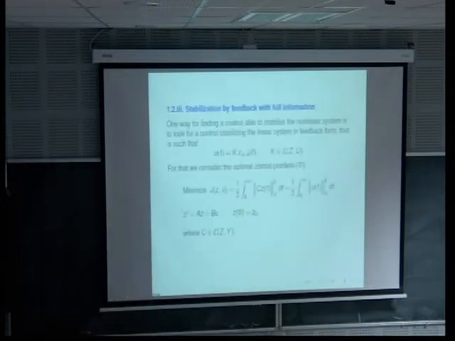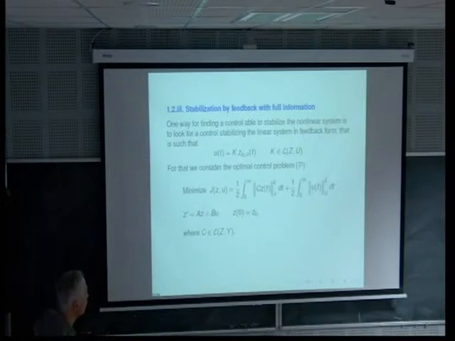In a feedback form, it means that you would like to find U depending on Z. So in the form, U is equal to some operator K applied to Z.